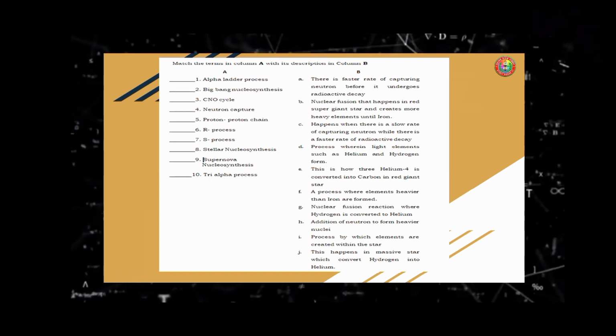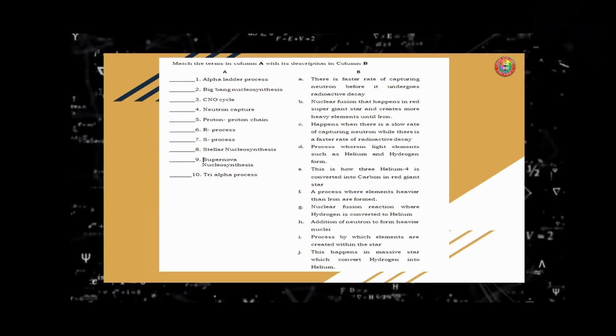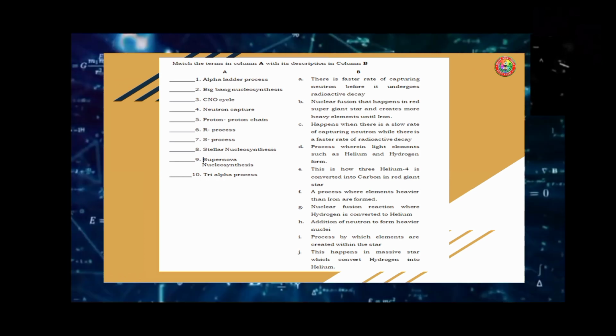Now, for your activity, match the terms in column A with its description in column B. So we have letter A and we have letter B.